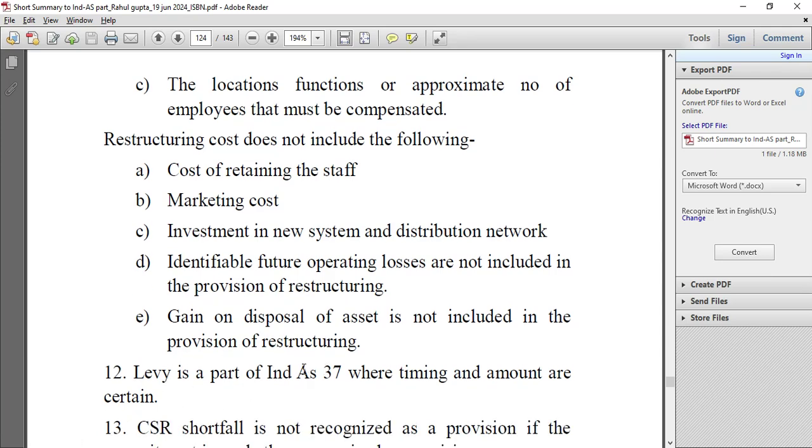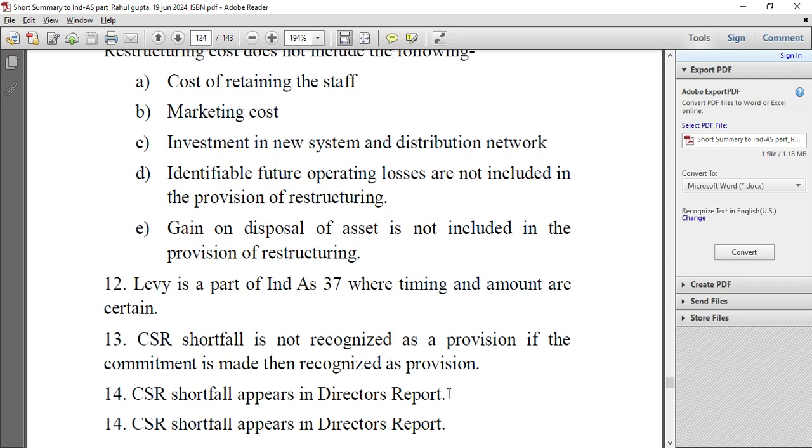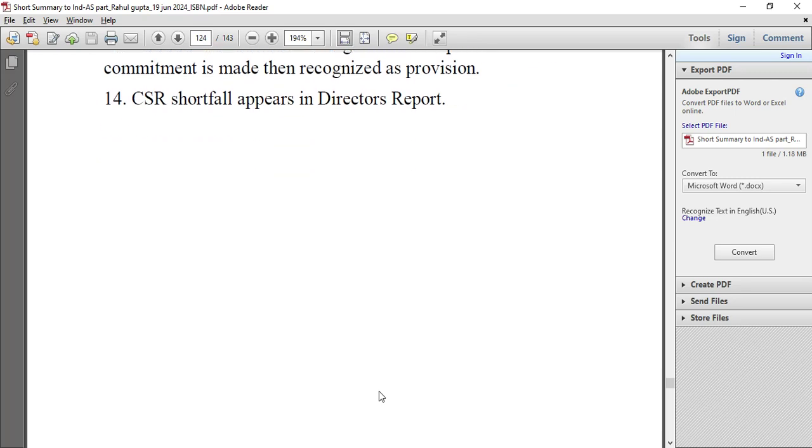Levy is a part of Ind AS 37 where timing and amount are certain. CSR shortfall is not recognized as a provision; if the commitment is made, then it is recognized as a provision. CSR shortfall appears in the director's report.